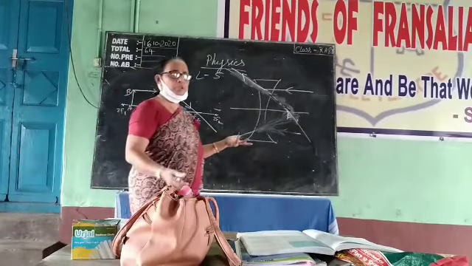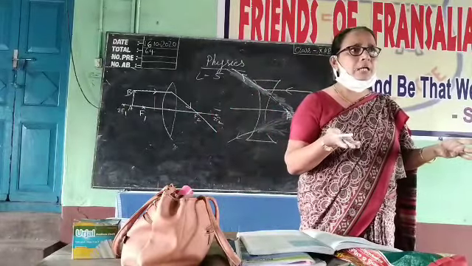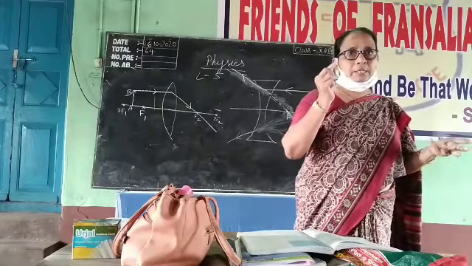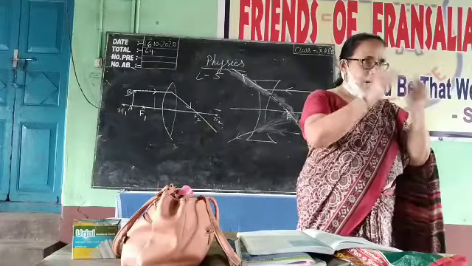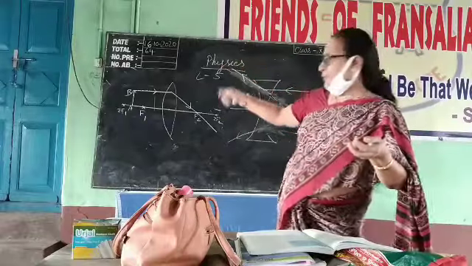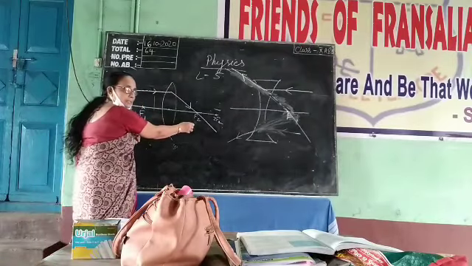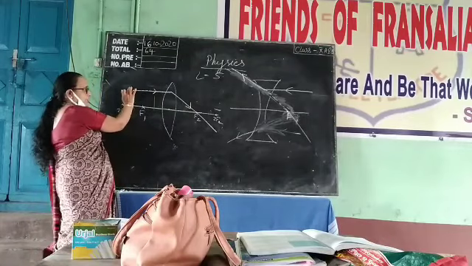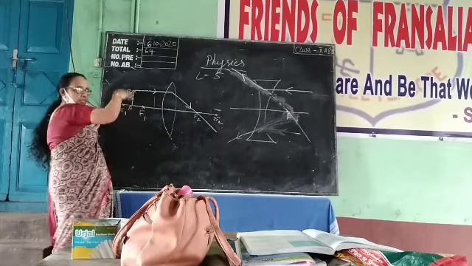So what else do we have to do? We have to draw one more line. From where do we have to start it? From B only, not from anywhere else. Understood? From one point, minimum 2 lines. Any one of the points you can take, but conveniently we know this top point. If we start from a point in the middle, we would need to draw another line to get that distance. So conveniently we can get the top one, the down one is easy, and the middle in between also we can get.